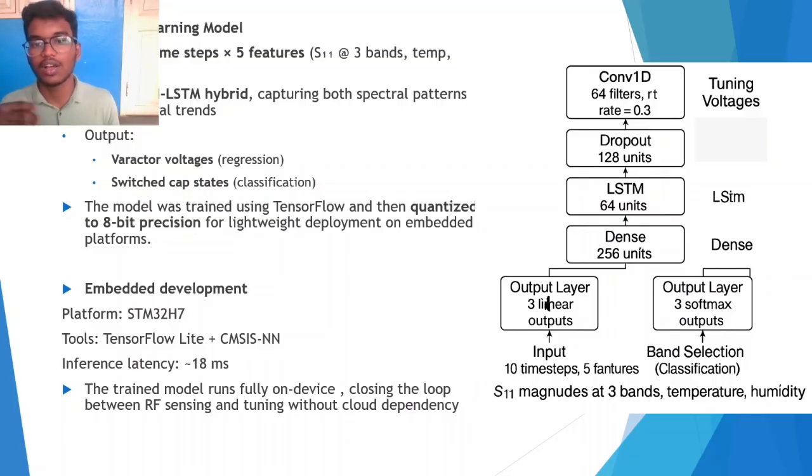The main thing I did in this one was the TensorFlow Lite version, which is used for 8-bit quantization of the model. We quantized to 8-bit precision to reduce the size of the model and to deploy it on an embedded device. TensorFlow Lite makes it easier to run on an embedded device, basically the STM32, which is the preferred one for the 480 megahertz it possesses.